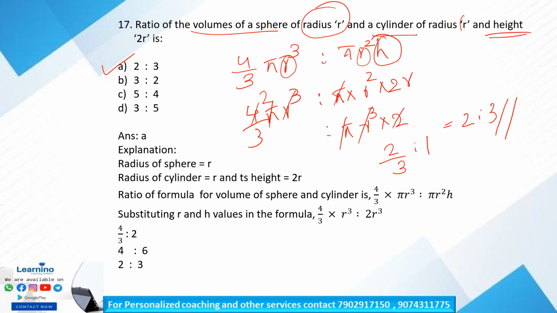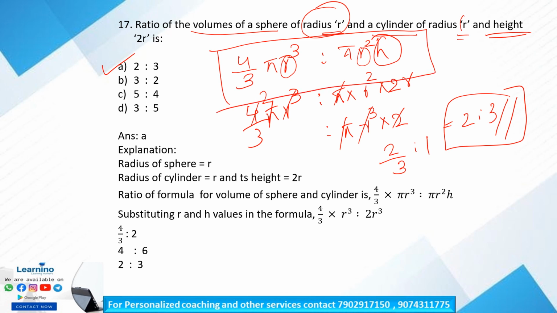Here it is a very simple question. Here we have to know the formula for the volume of the sphere and the cylinder. Rest all will come simply with the data given in the question. The data is just the radius of the sphere and the cylinder is r, and the height of the cylinder is 2r. That's all. So by substituting that, we will get the ratio 2 is to 3. So here we have to know a single formula, that is volume of the sphere 4 by 3 pi r cube and the volume of the cylinder pi r square h. Is it clear?